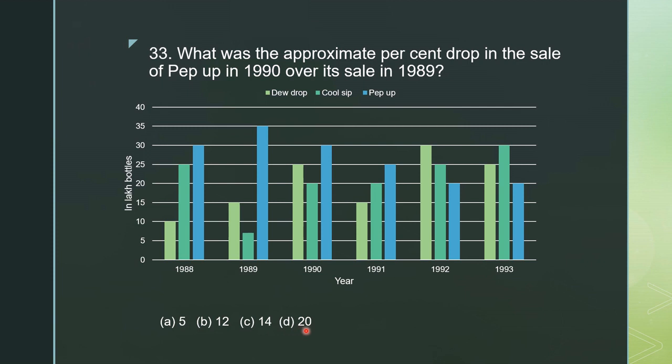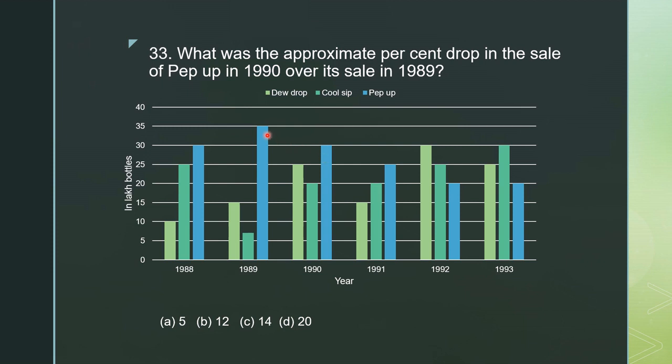In 1989 the sale of PEPUP is 35 lakh, and in 1990 the sale of PEPUP is 30 lakh.